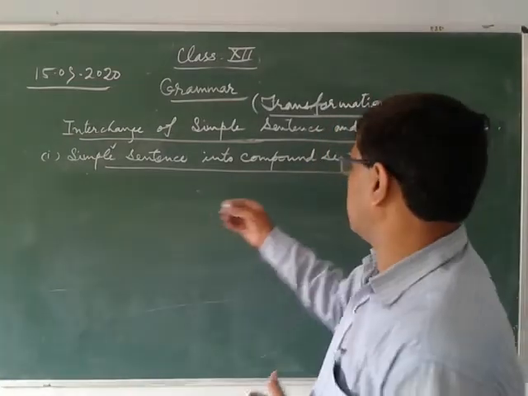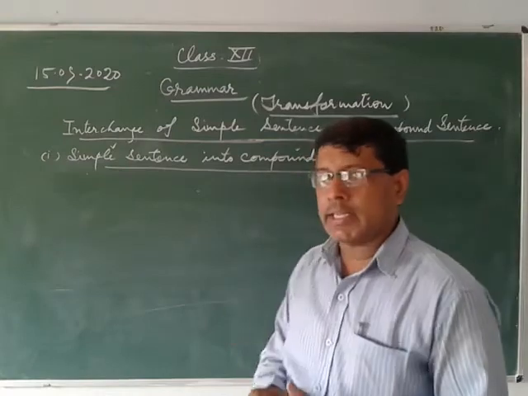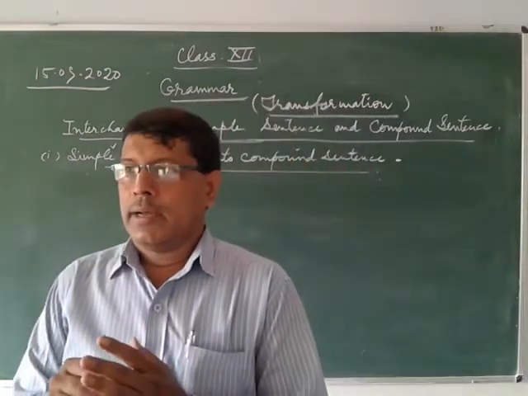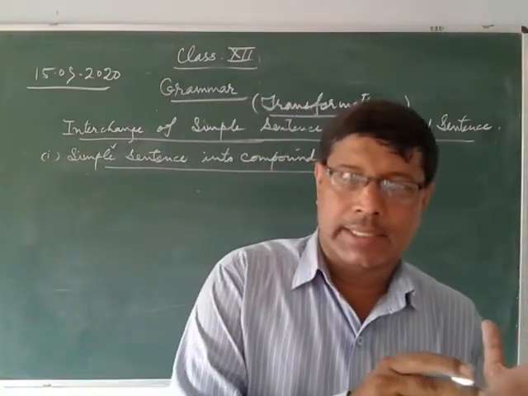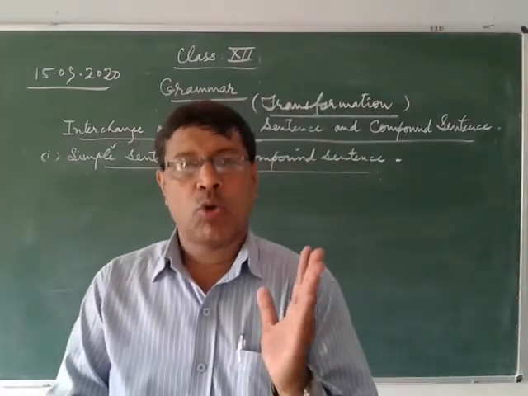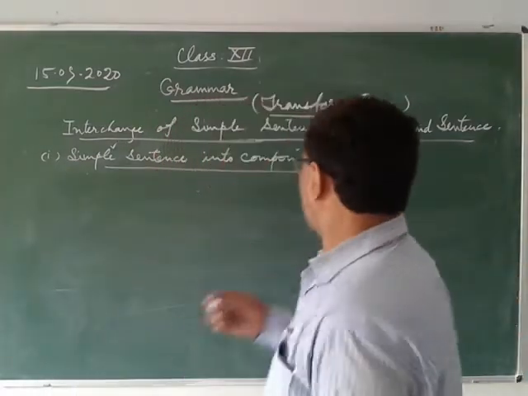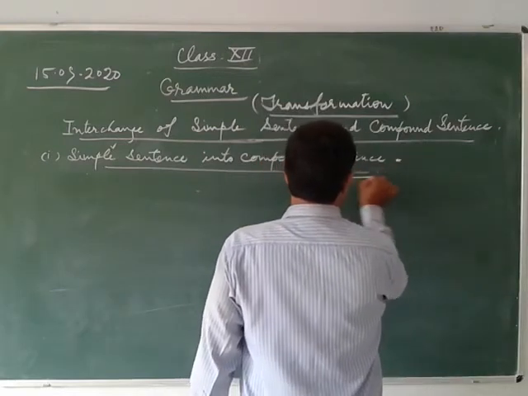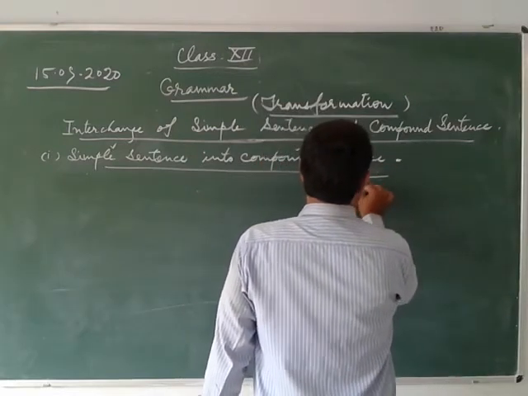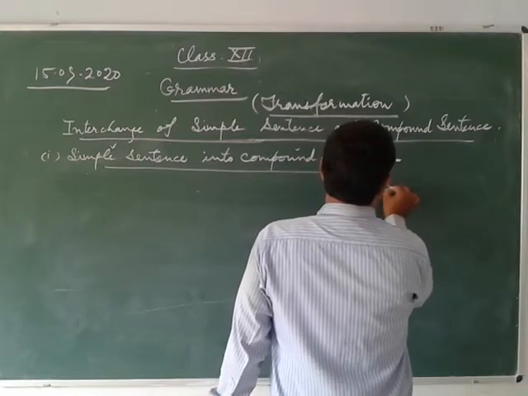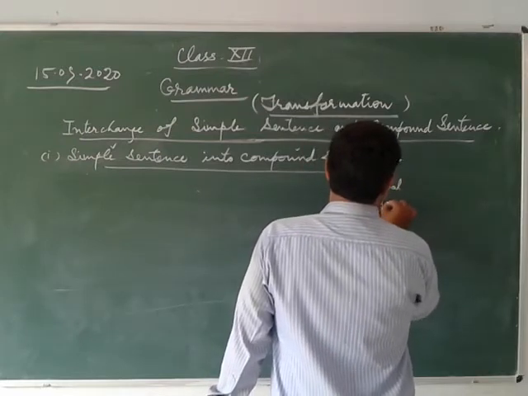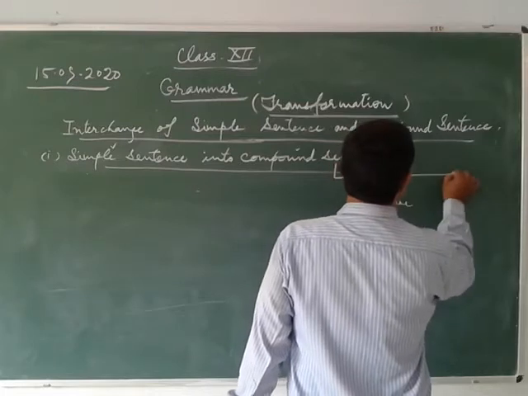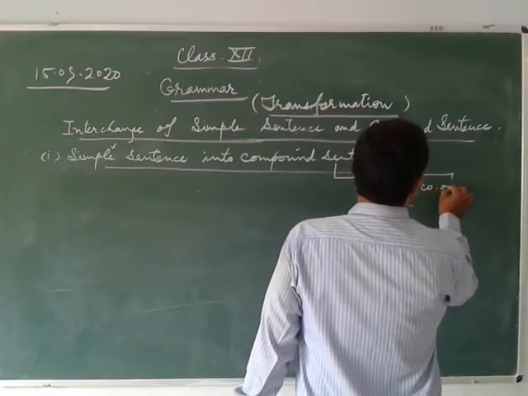Now come to the compound sentence. In a compound sentence you will find a principal clause and another coordinate clause. There are 2 parts in a compound sentence: principal clause and another one is called coordinate clause.